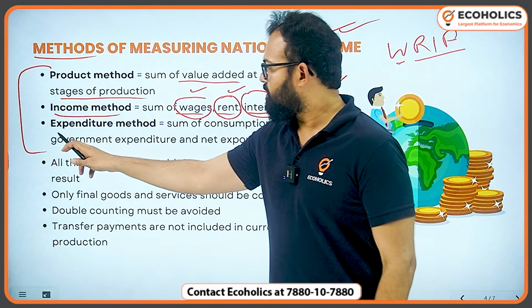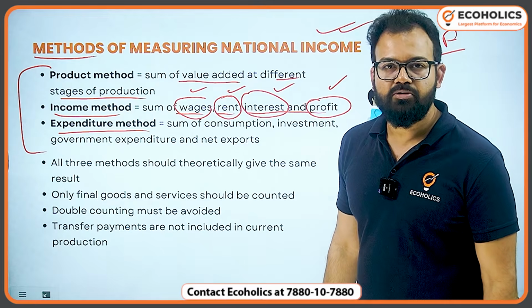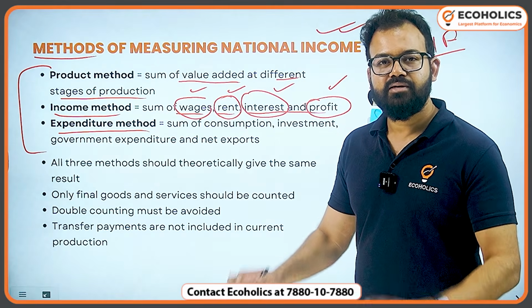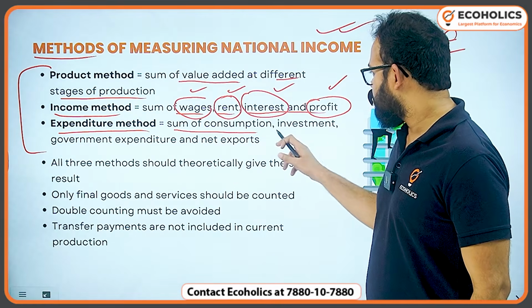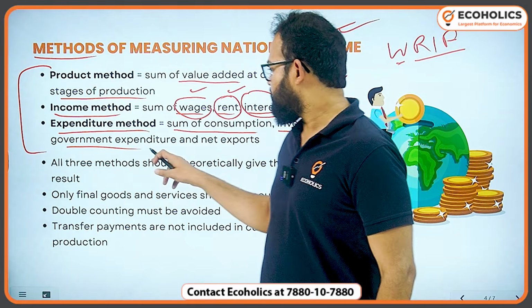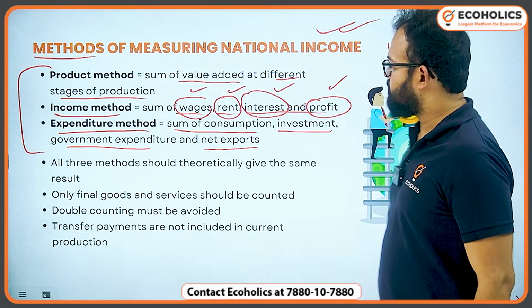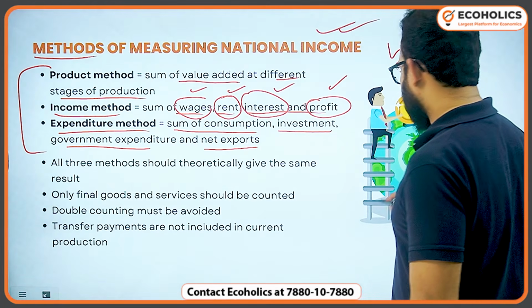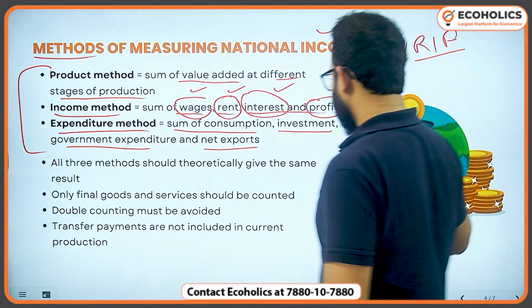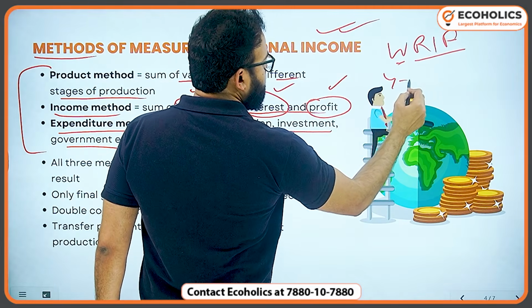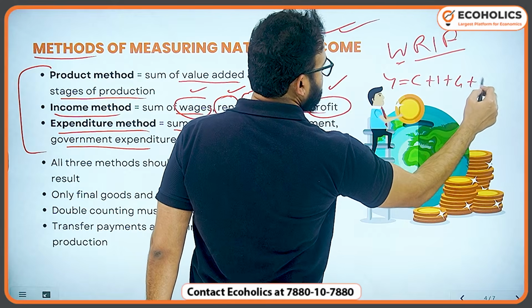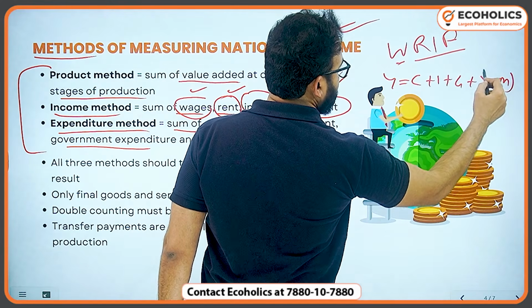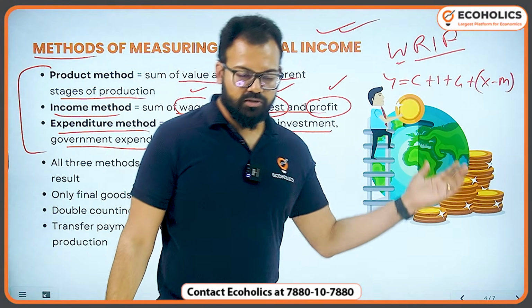Next is expenditure method. You must have seen Y equals C plus I plus G plus X minus M. You must have seen this equation. So sum of consumption, investment, government expenditure, and net exports. Here I'll write, if you can see. So Y equals C plus I plus G plus X minus M. Very famous equation you must have seen.